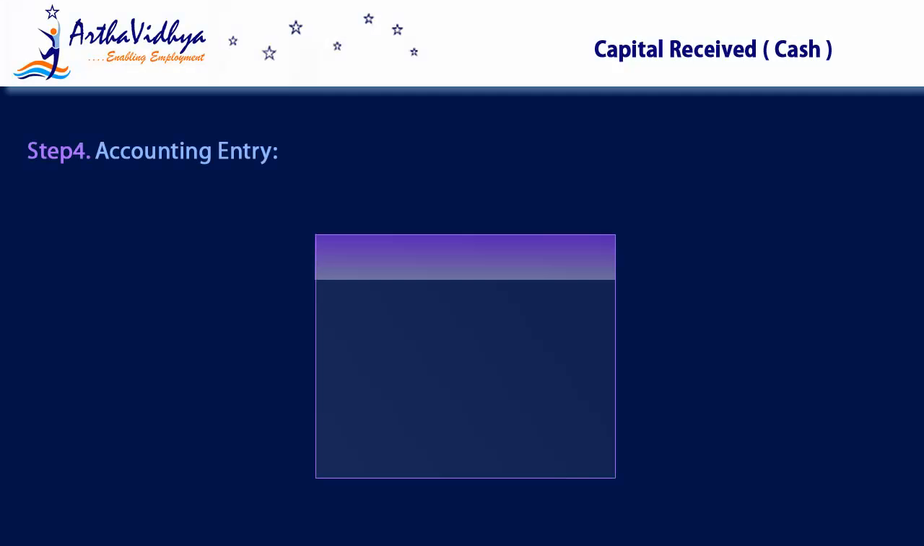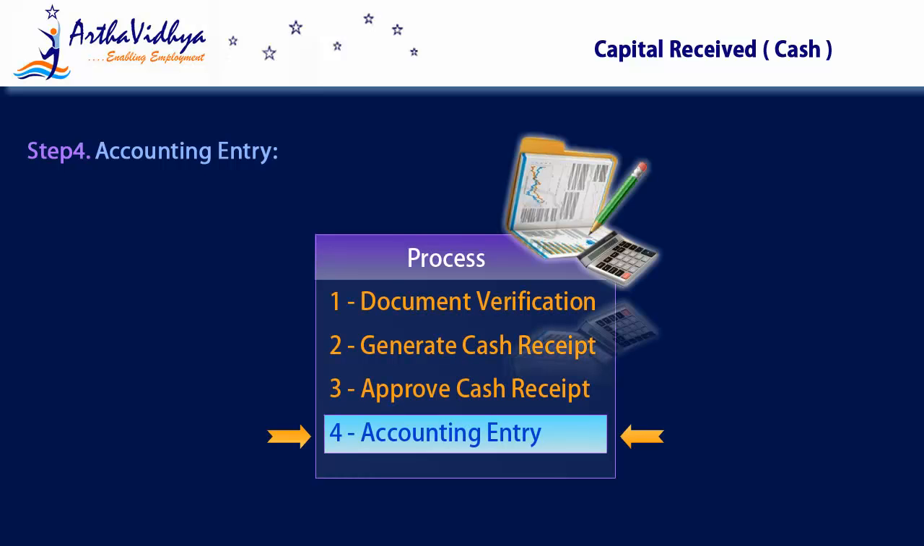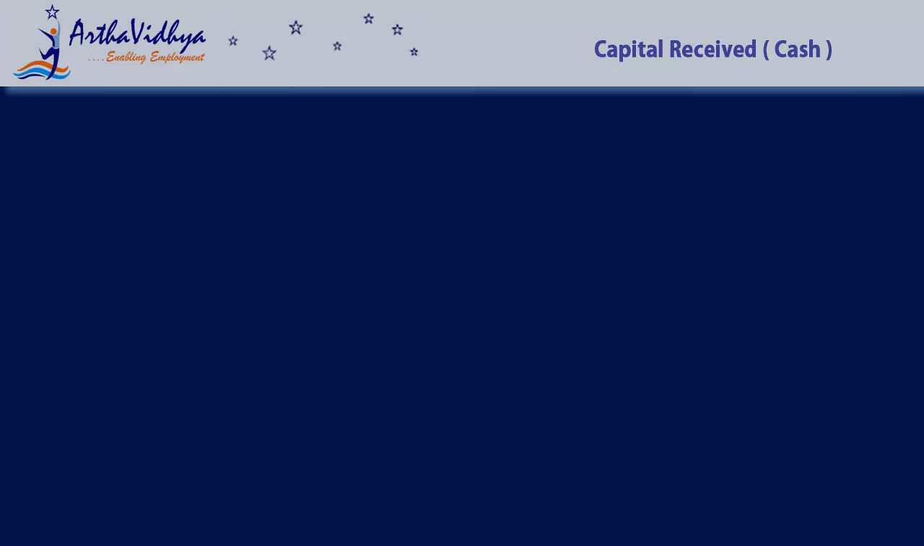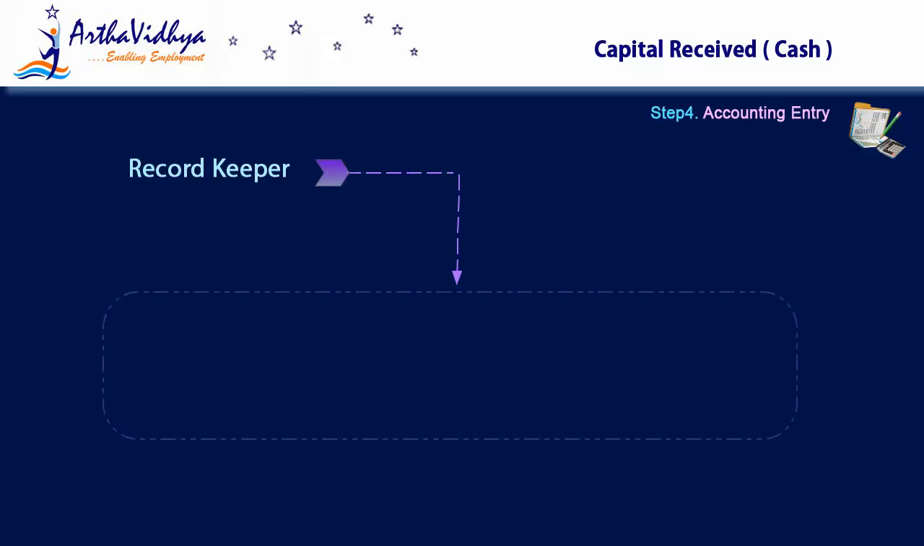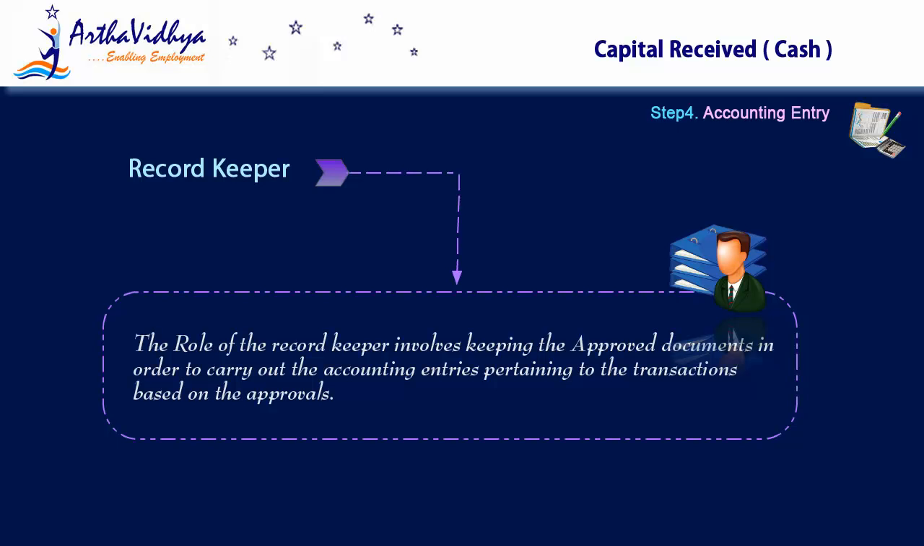Final step is to pass the accounting entry. This step is carried out by the record keeper. The role of the record keeper involves keeping the approved documents in order to carry out the accounting entries pertaining to the transactions based on the approvals.